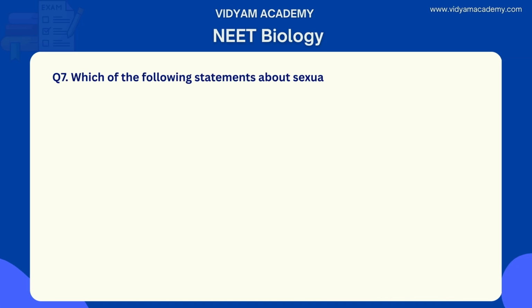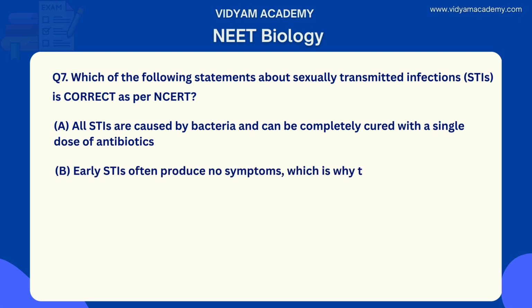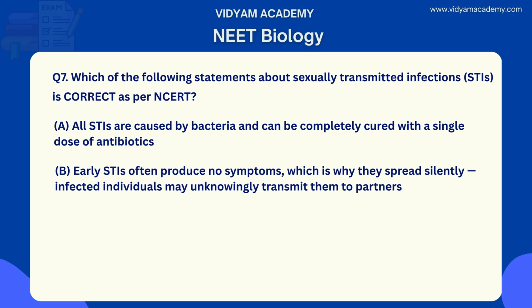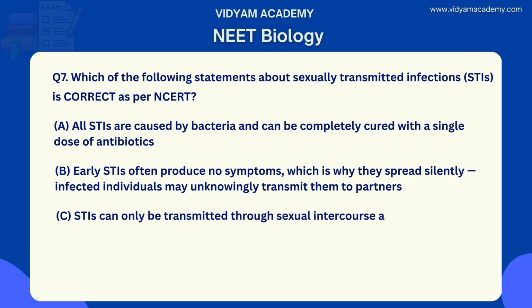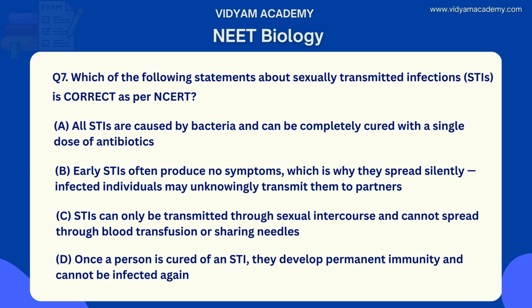Which of the following statements about sexually transmitted infections are correct? Option A. All STIs are caused by bacteria and can be completely cured by a single dose of antibiotics. Option B. Early STIs often produce no symptoms, which is why they spread silently. Infected individuals may unknowingly transmit them to partners. Option C. STIs can only be transmitted through sexual intercourse and cannot spread through blood transfusion or sharing needles. Option D. Once a person is cured of an STI, they develop permanent immunity and cannot be infected again.